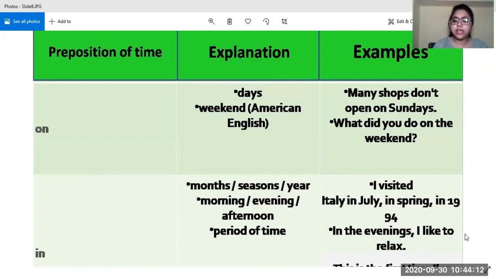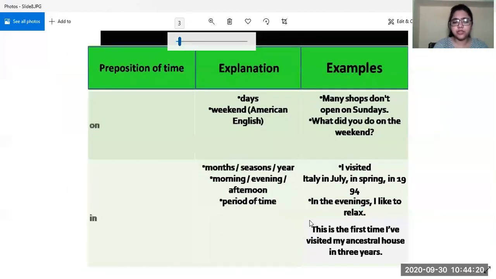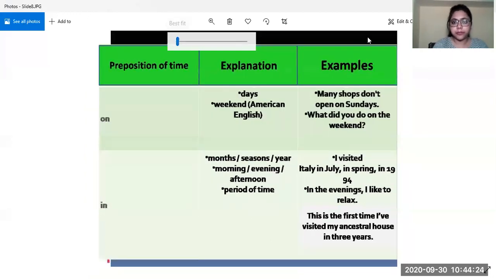In the evening, I like to relax. When do I like to relax? In the evening. So this again tells us time. This is the first time I have visited my ancestral house in 3 years. So this is also telling us about the time.